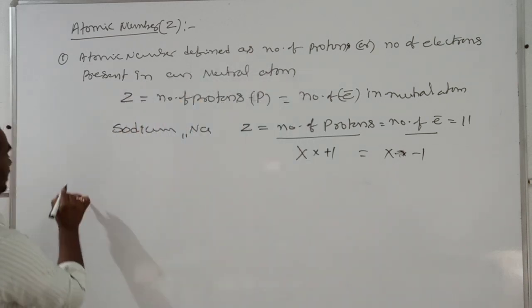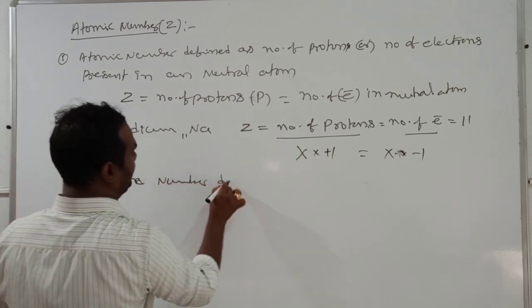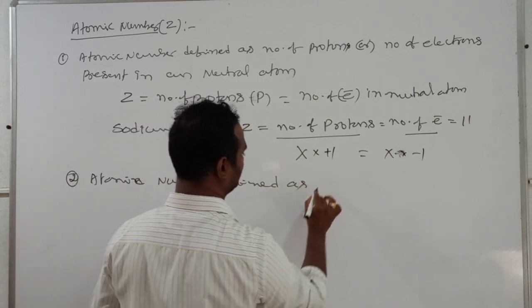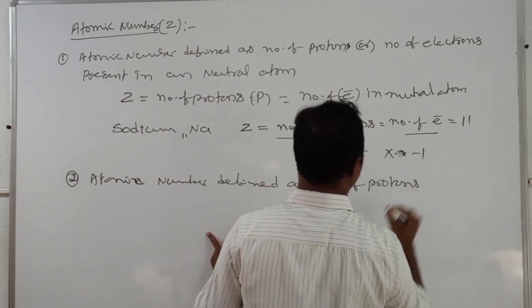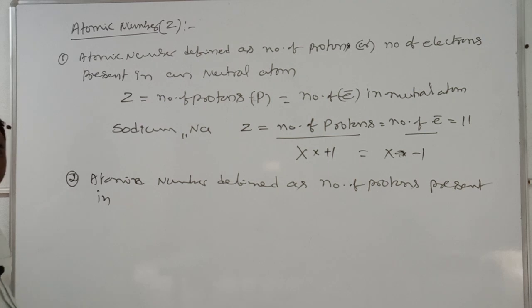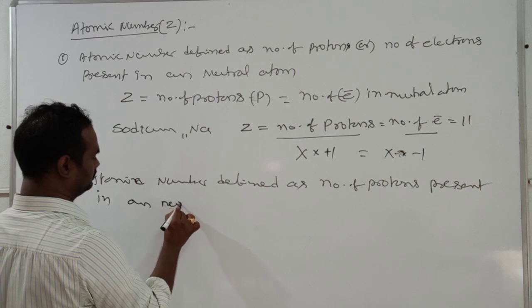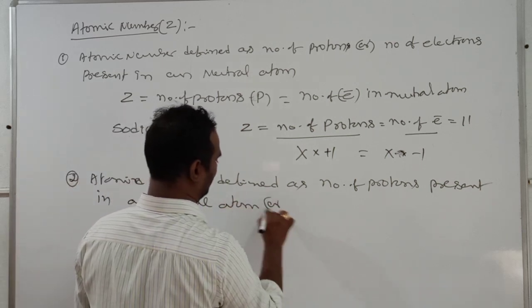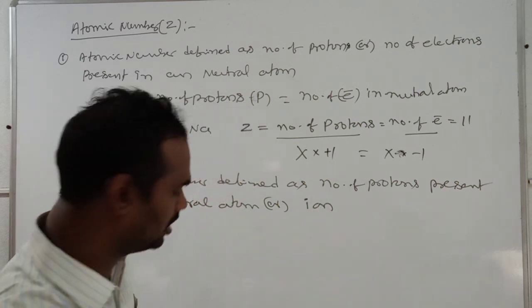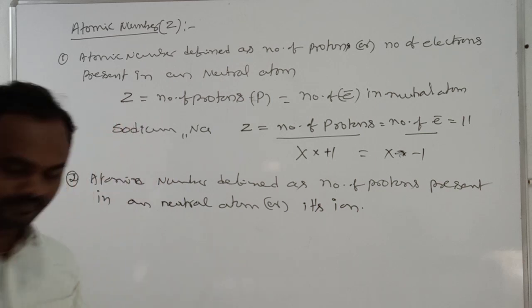One more definition you see. Here for the definition, atomic number is defined as the number of protons present in a neutral atom or its ion.